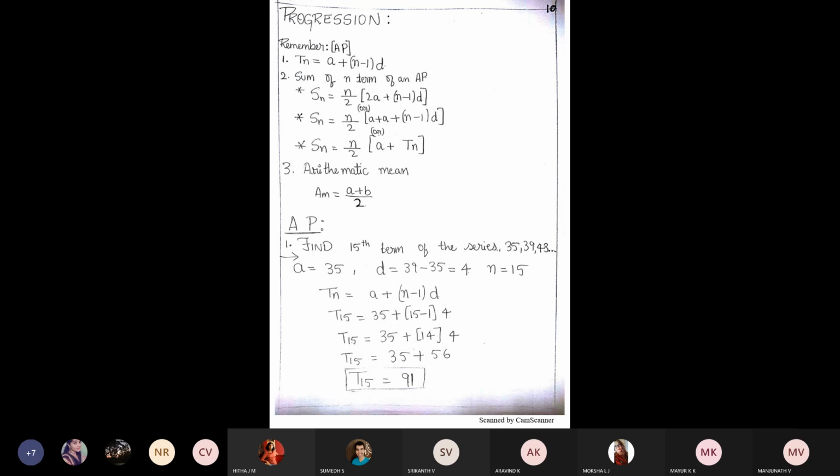Okay, you write down. I'll write the sum of n terms formula by using a whiteboard. After copying this, have we copied all the 3 formulas? Hello?